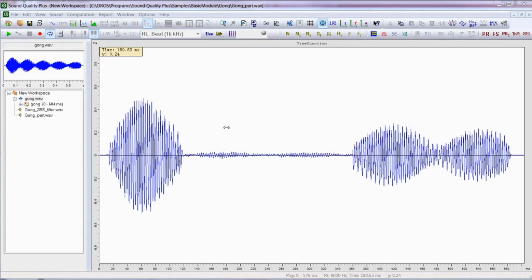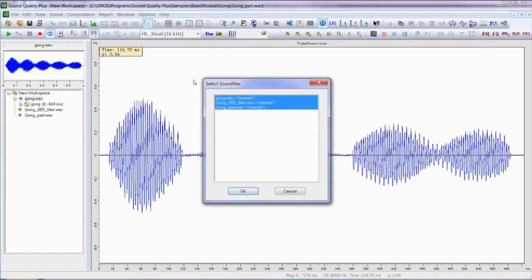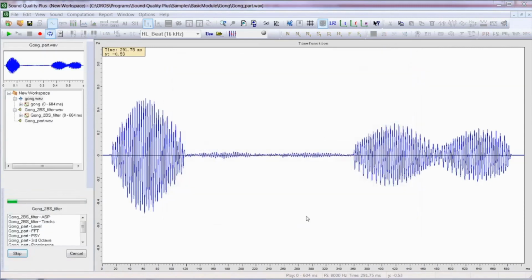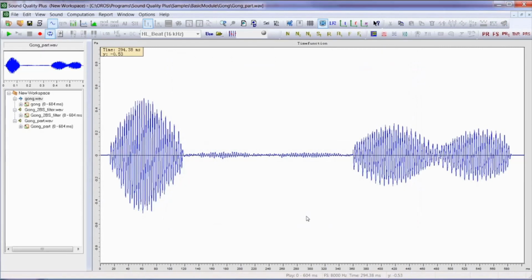Multiple signals can be analyzed in batch using the same parameters. So here we analyze the original sound file named gong. So now we want to analyze the two filtered signals. Here we use the same parameters. And then we get the analysis for the different signals.